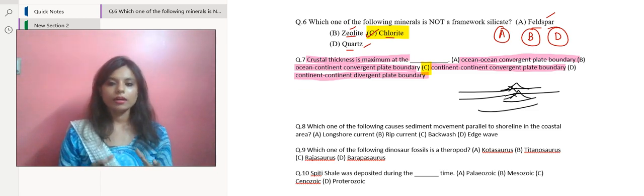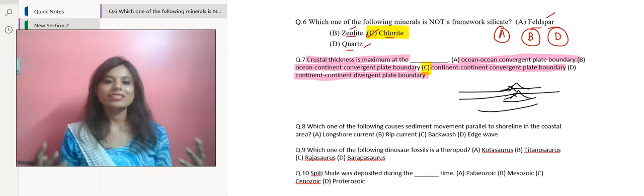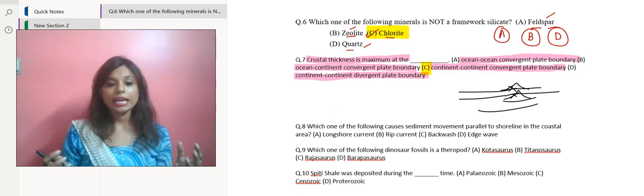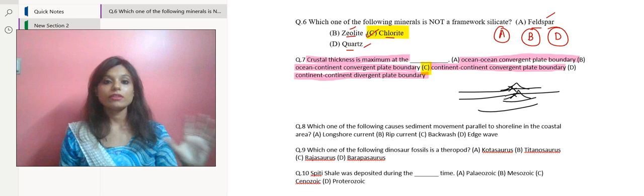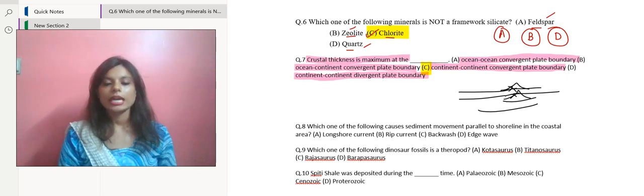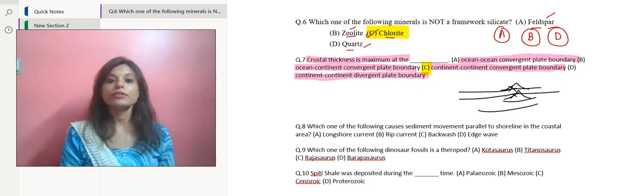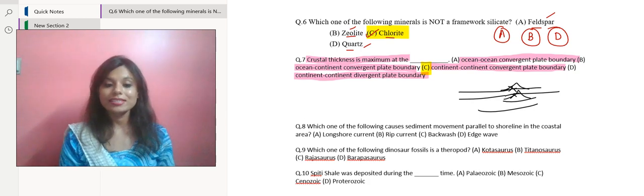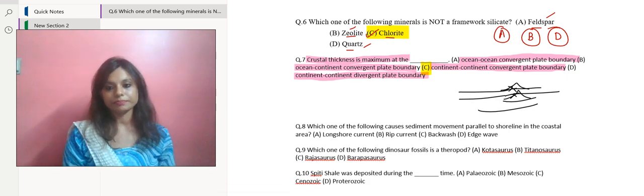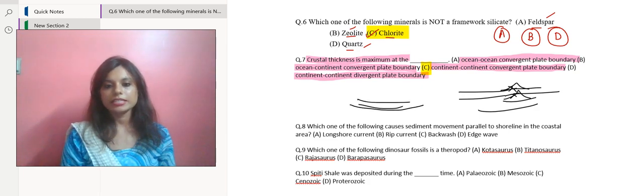Now, when due to this collision the crust crumbles up, it can be thick to around 70 kilometers. In contrast, at ocean convergent plate boundaries, there is one plate which is usually subducted beneath the other, resulting in a thinner crust.